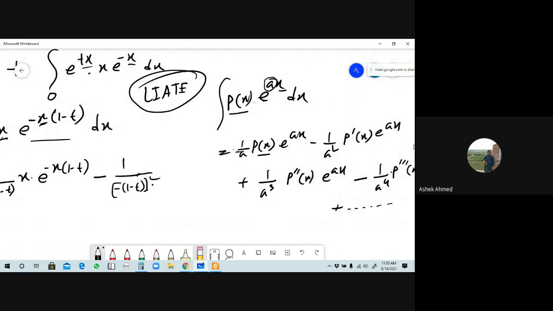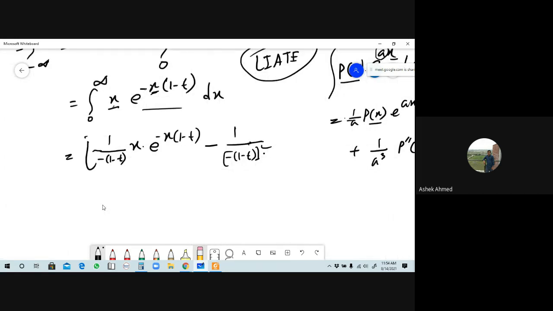Okay, now you have to take the differentiation of x, p prime of x. Since p of x is x here, tell me, what is the value of p of x? If it is x, then the derivative of x is here 1, right? Respond. 1, and this will be e to the power minus x into 1 minus t, is it right? Respond. Then after that, the next turn will be plus. Respond.